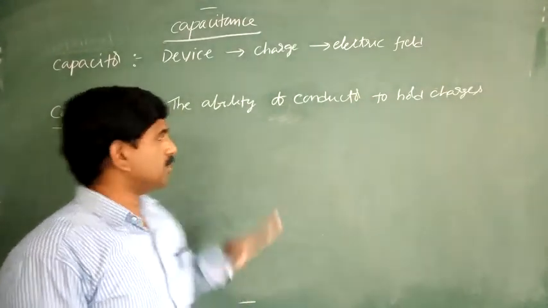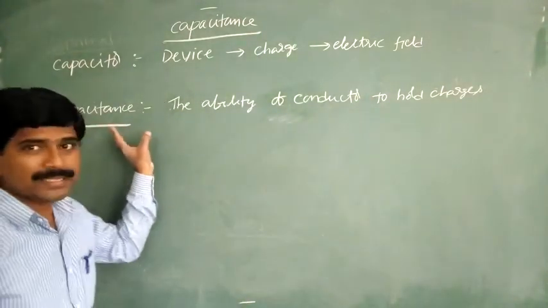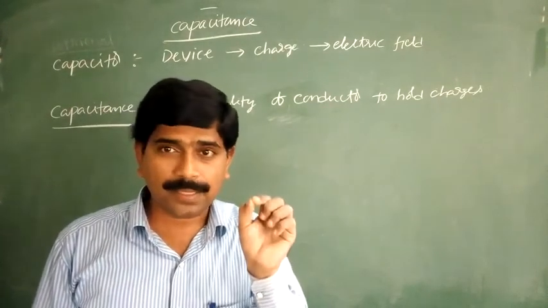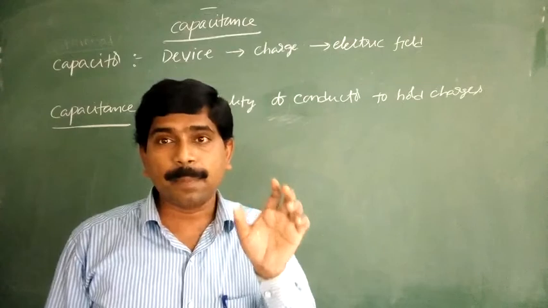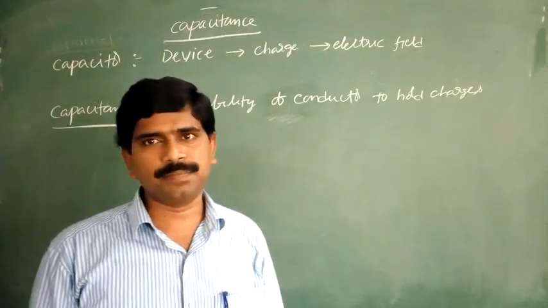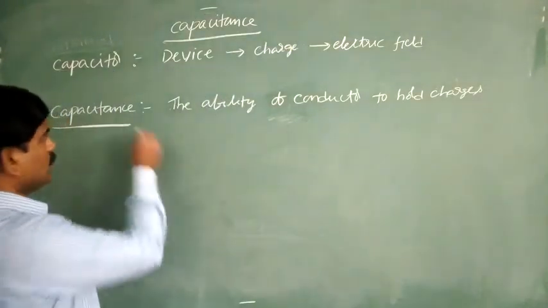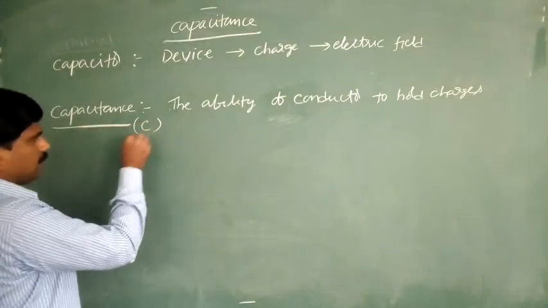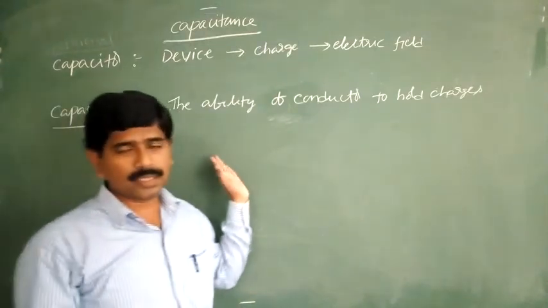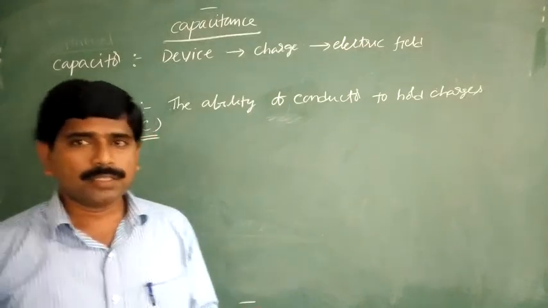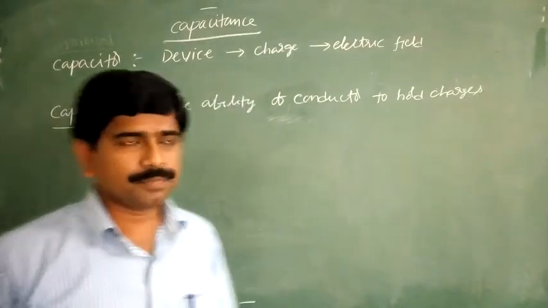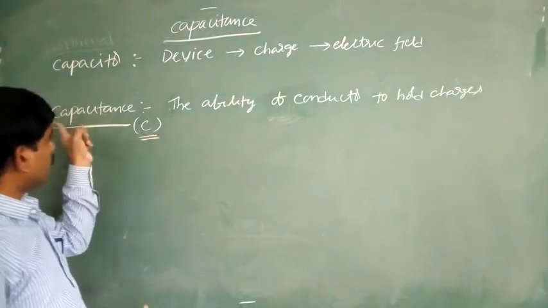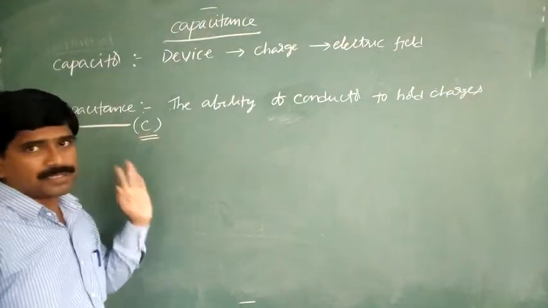That is nothing but capacitance. Capacitance is the property, and the capacitor is the device. Capacitance is generally denoted with the letter C.